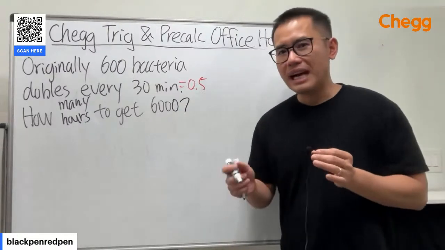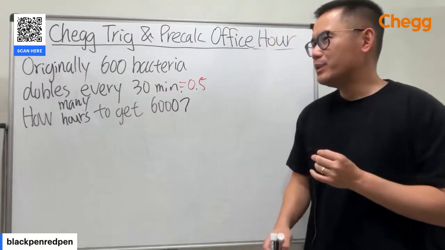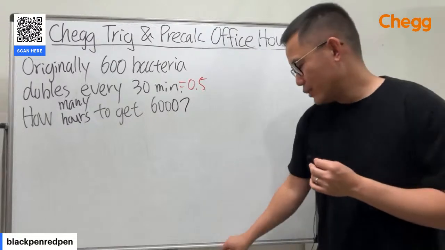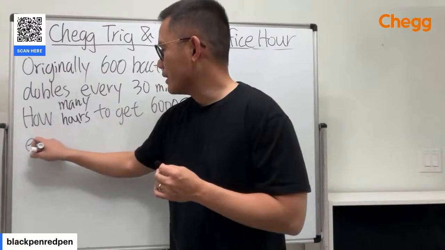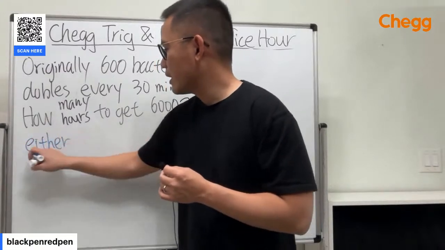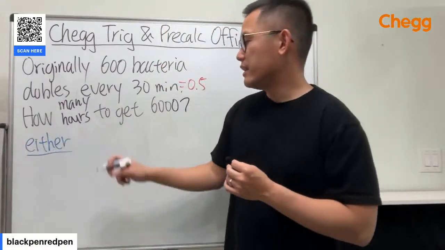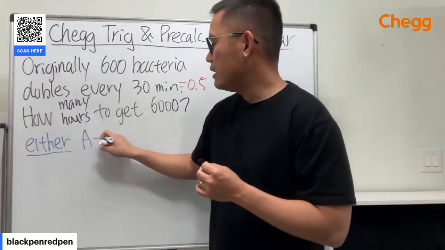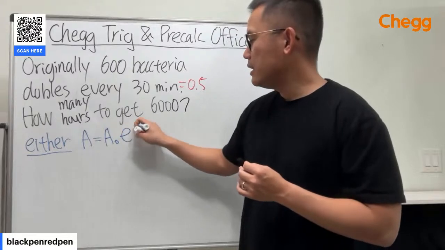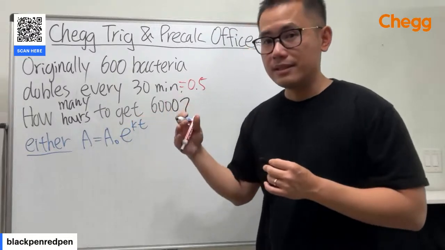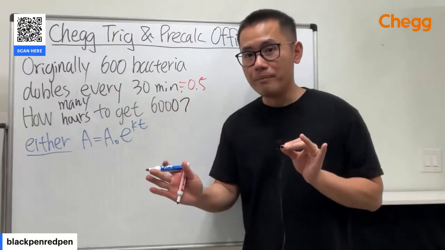So it's kind of like the half-life example, and it really depends on how you like to do it. You have two ways. I'm going to write it down for you. Either you can start off with the equation I used earlier: A equals the initial amount, A0, times e to the kt. This is the most general form.